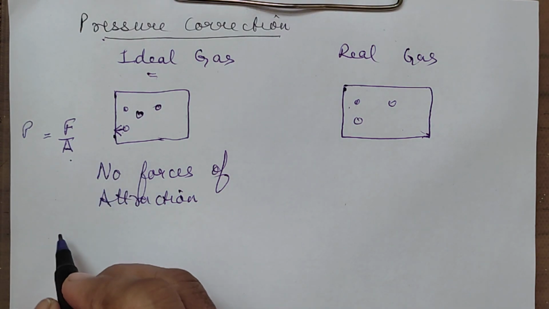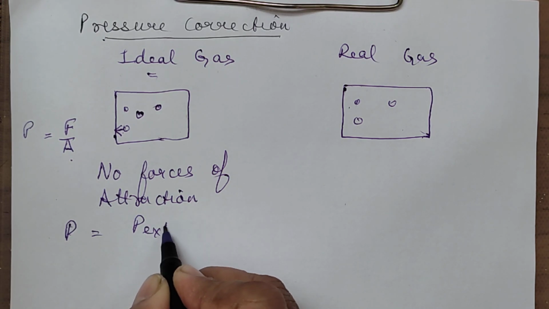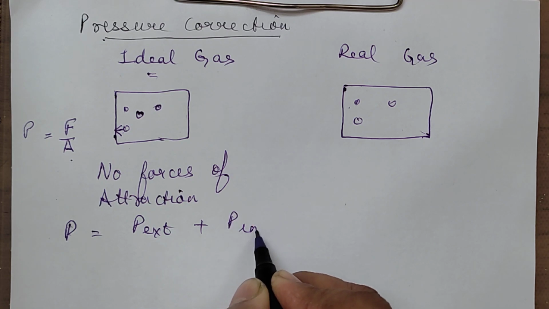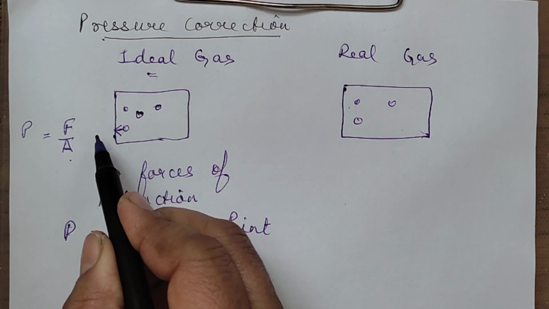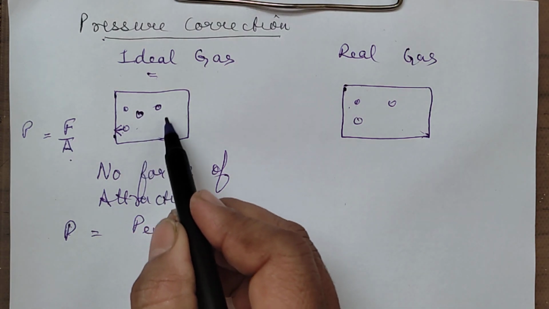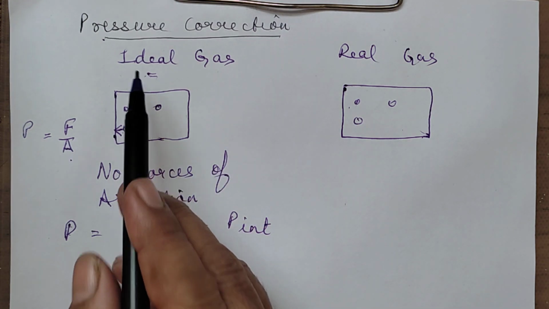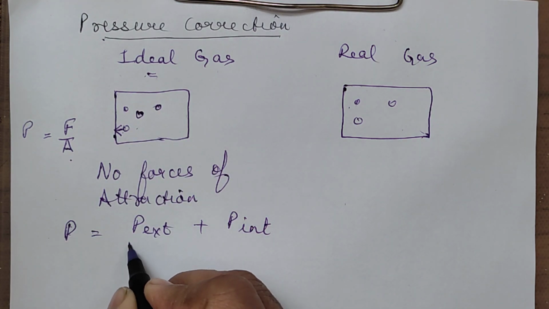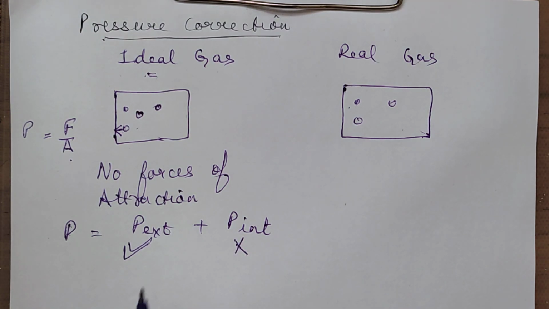In a way, we can say the pressure actually is pressure external plus pressure internal. What do we mean by pressure external? External means with what force they are exerting on the walls of the container. Internal means the internal pressure, that is the forces of attraction. In case of the ideal gas, we can say that there is only pressure external because the pressure internal is zero. There are no forces of attraction as per the kinetic molecular theory of gases. So we only speak about the external pressure.